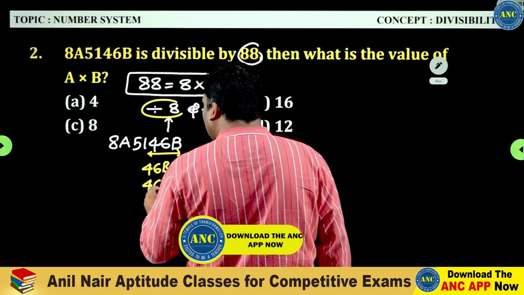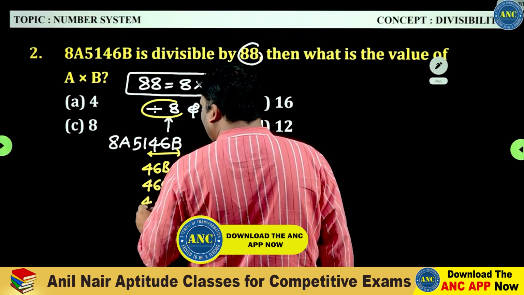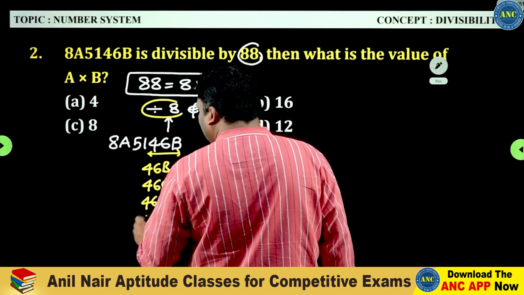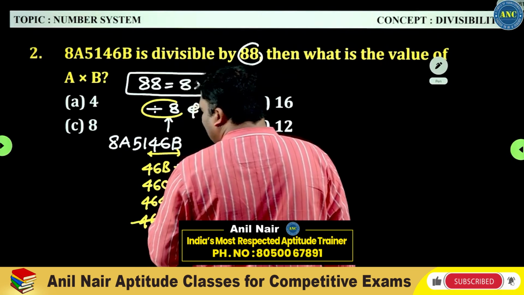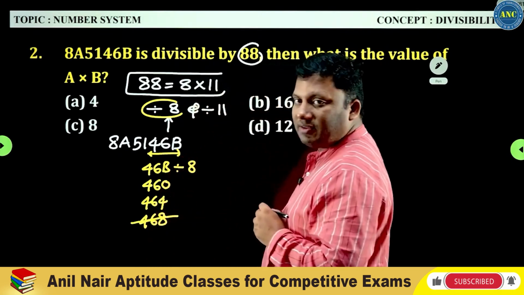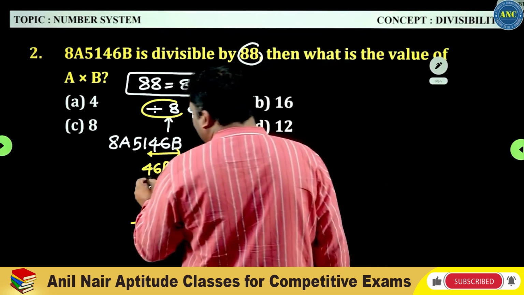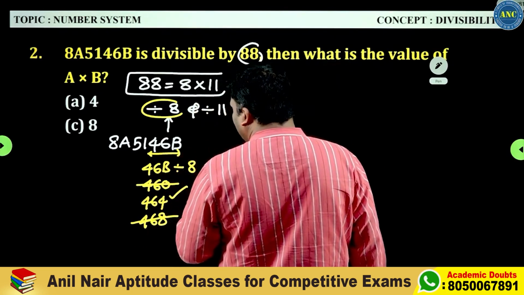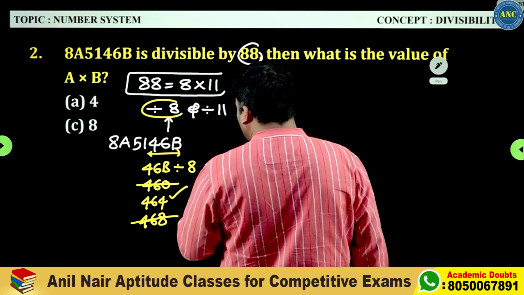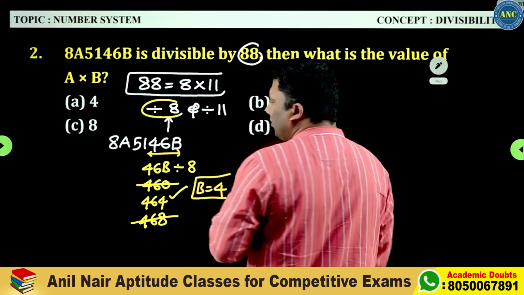What are the cases for 4? The last two digits should be divisible by 4. So 460, 464, 468. 8 5s are 40, 68 is not divisible by 8. So the answer we got is that the B value is 4.